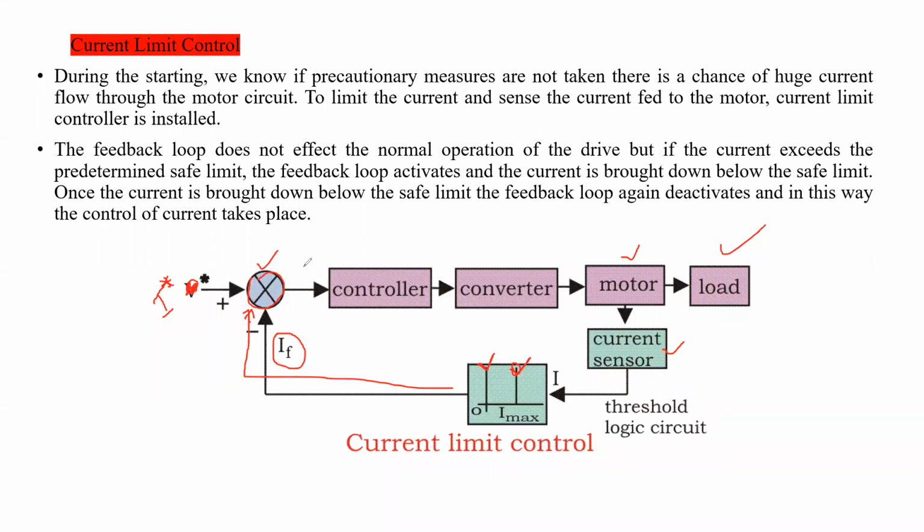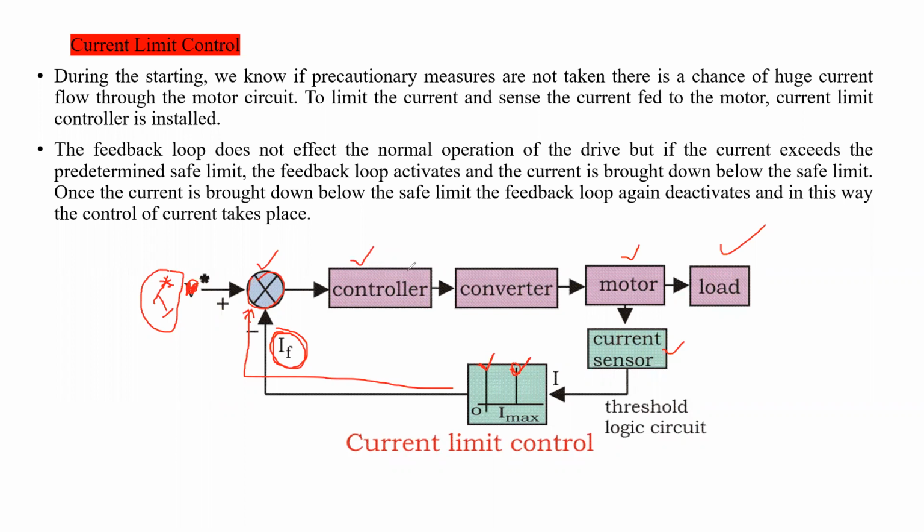Maybe a positive error or a negative error will be generated from the comparator. If the reference current is more than the actual current, then a positive error will be generated. If the actual current is more than the reference current, then a negative error will be generated. So according to this error generated from the comparator, the controller will act accordingly. Is it clear?